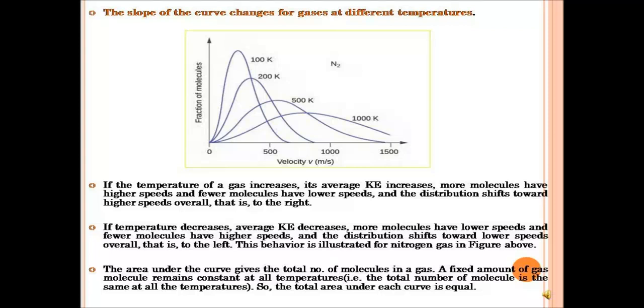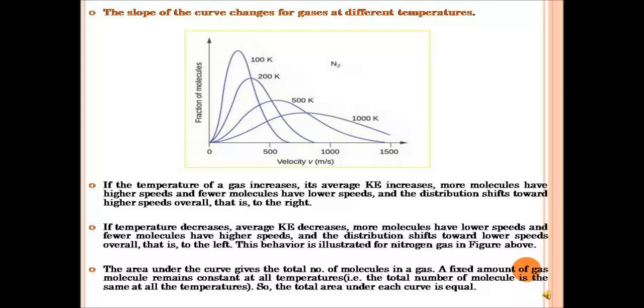It is shifting towards the right to show that the distribution is shifting towards high speed. At 1000 Kelvin, look at how it spreads from 0 to almost 1500.